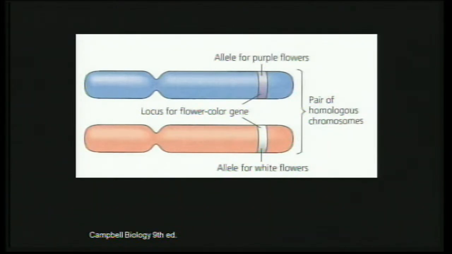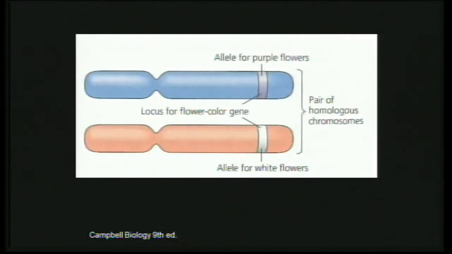But as you can see in the slide, the genes exist in different forms, different versions. The upper one has the allele for purple flowers. The lower one has the allele for white flowers. So what are these alleles? Alleles are nothing but the alternate forms of genes. They are for the same flower color, but they can exist in 2 versions, in this case purple or white.